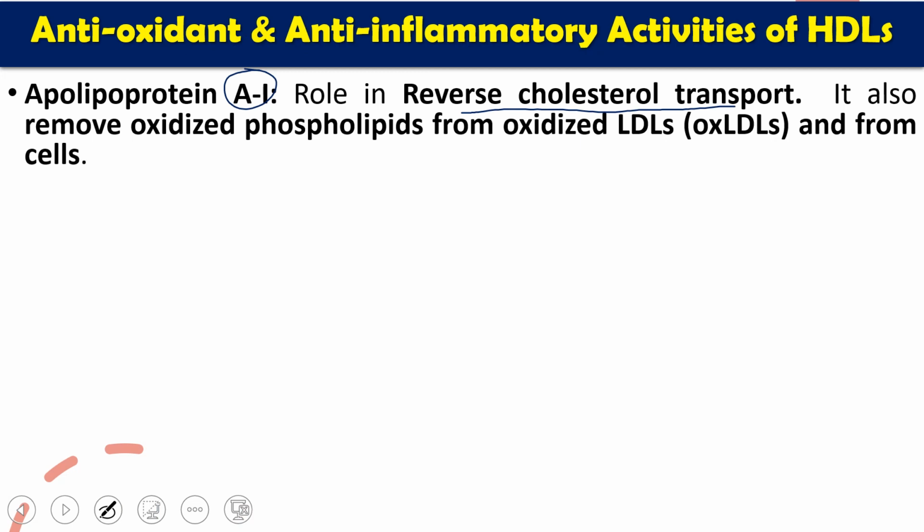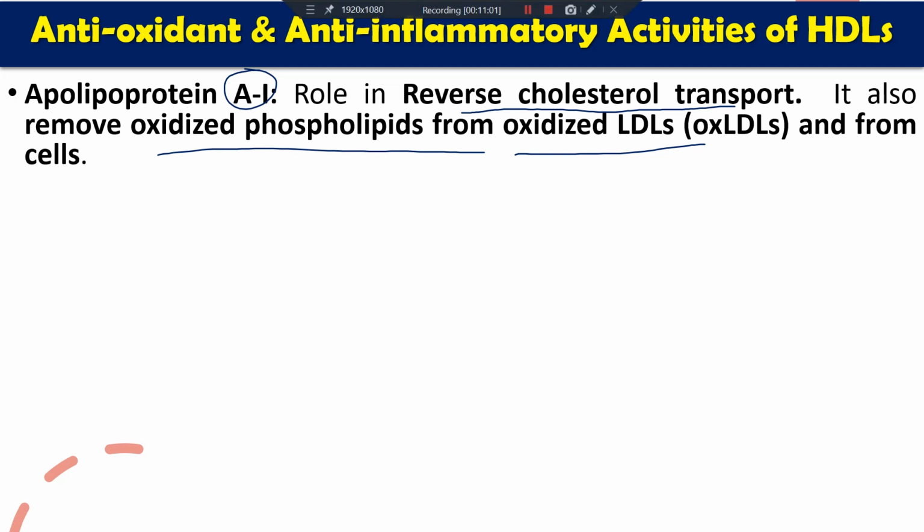And not only this, A1 also removes the oxidized phospholipids from oxidized LDL. We know LDL comes from VLDL. This LDL has two targets. Either it will reach the tissue or it will reach the liver. But if LDL stays in the circulation for a longer duration of time, it will get oxidized, and that will give you a harmful effect.